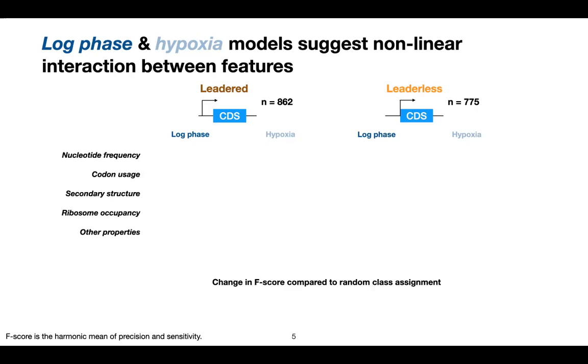So in order to do that, we started by developing machine learning model to predict half-life classes using features from only each one of those feature type, and evaluate their performance by calculating the F-score change relative to the random predicted model.